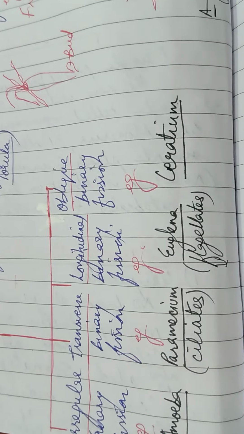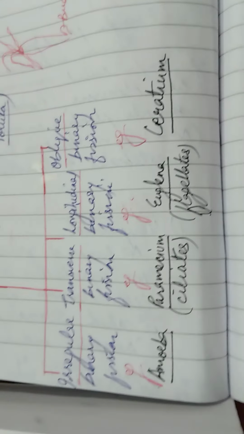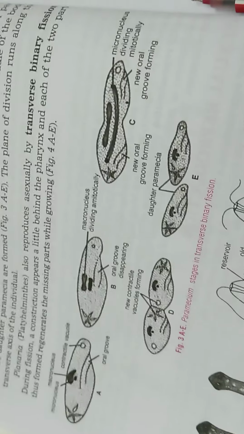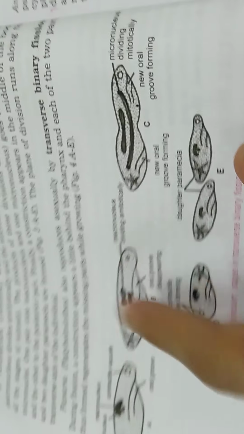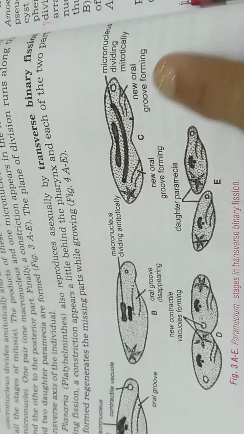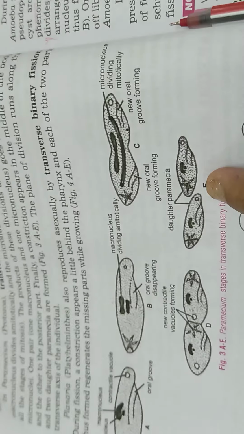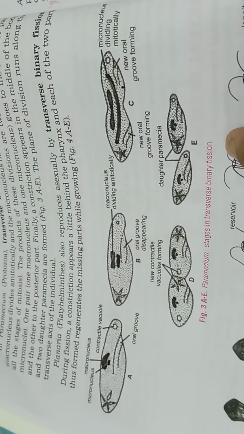Then coming back to this, the second type of division is transverse division, given in paramecium or the group of ciliates, and transverse means oblique. So if you can see in your textbook, the paramecium transverse binary fission. You can see the body of the paramecium dividing in a transverse process, right? So this binary fission is called transverse binary fission.